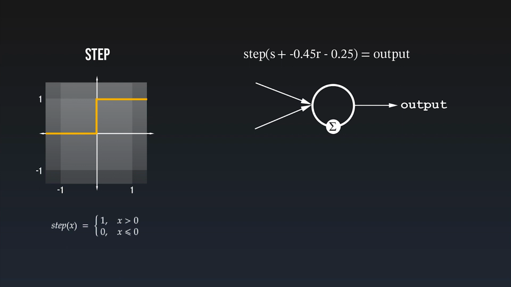As you can see, the two incoming inputs have the weights 1 and minus 0.45, and the bias is minus 0.25. All of this now goes through the step function, so we will get a 0 for all the whiskeys I like and a 1 for all the whiskeys I better not try. Let's put the Glenmorangie and the Talisker through this neuron now and see if we get the expected output values.